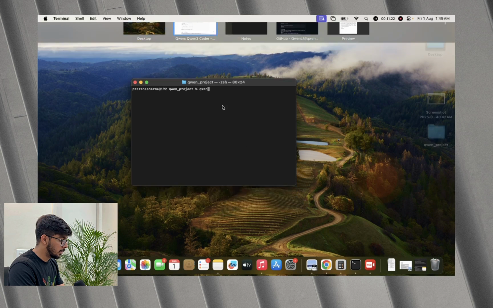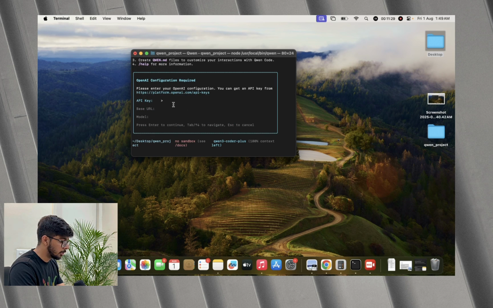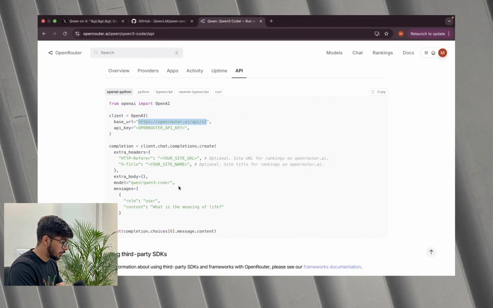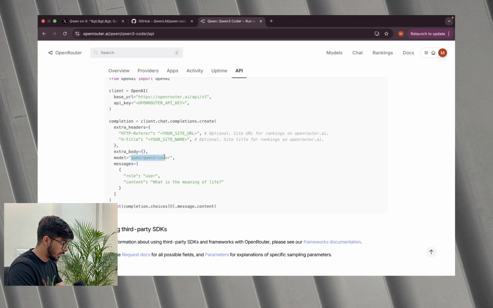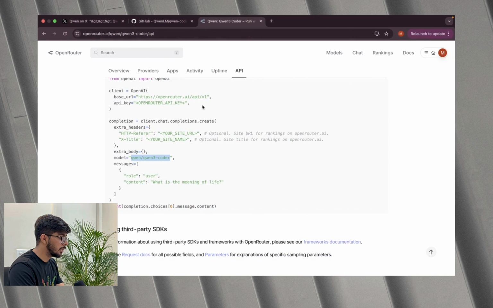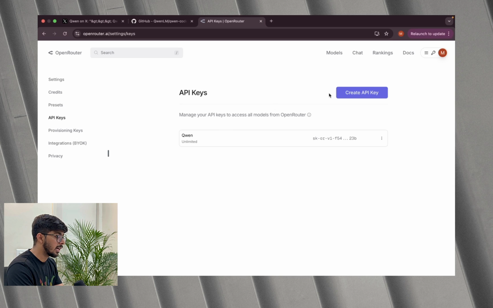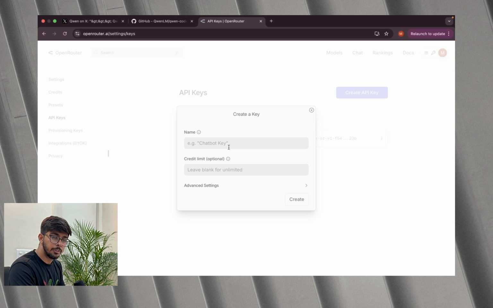coming to the terminal, writing qwen, and setting authorization, it's asking for the API key. Right now we don't have that, but the base URL is here. For the model name, we'll copy the model name from here, Qwen3-Coder. We'll paste it here. Next it will ask for the API key. For that we need to come here and click create API key. You can give the name of the key and generate it.